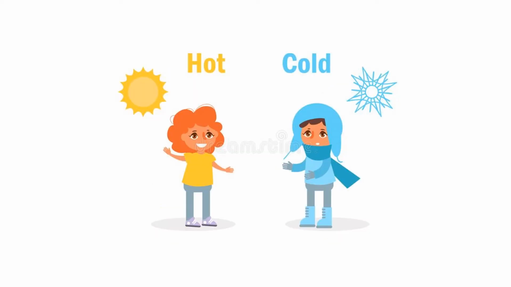Now, what is the opposite of hot? Yes, opposite of hot is cold. See in this picture, one girl wearing cotton clothes because she is feeling hot and another girl wearing woolen clothes because she is feeling cold. So, opposite of hot is cold. हिंदी में hot का मतलब गरम और cold का मतलब ठंडा.